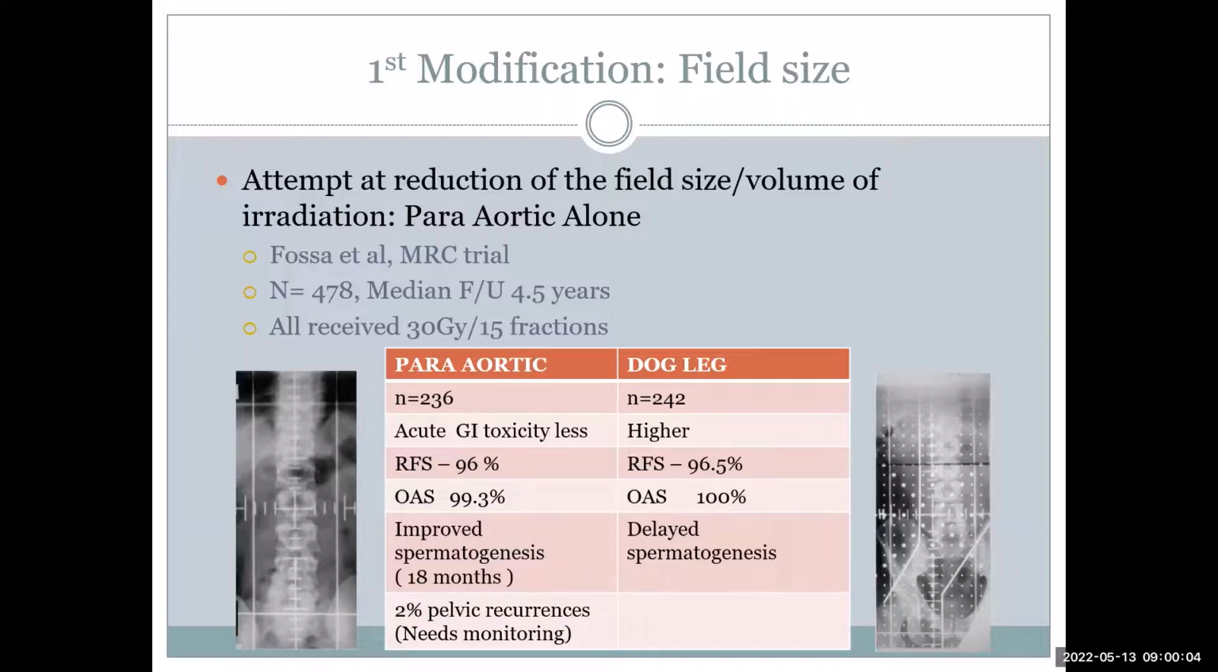So with this MRC data, para-aortic field radiation became the standard of care at that point of time, and they concluded that there is no extra benefit of adding the pelvic node. And we all know that the lymphatic drainage for testicular cancer is mostly in the para-aortic region, so treating the pelvis is not going to help much.